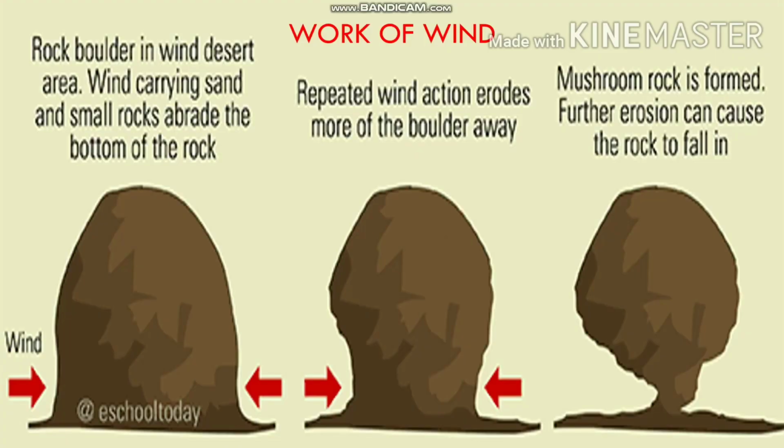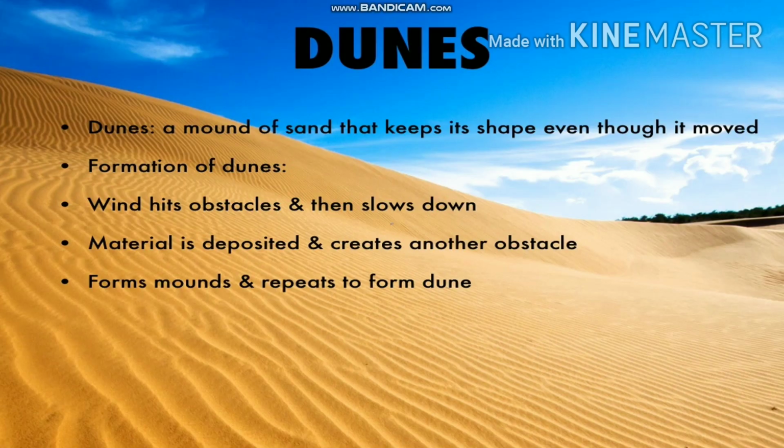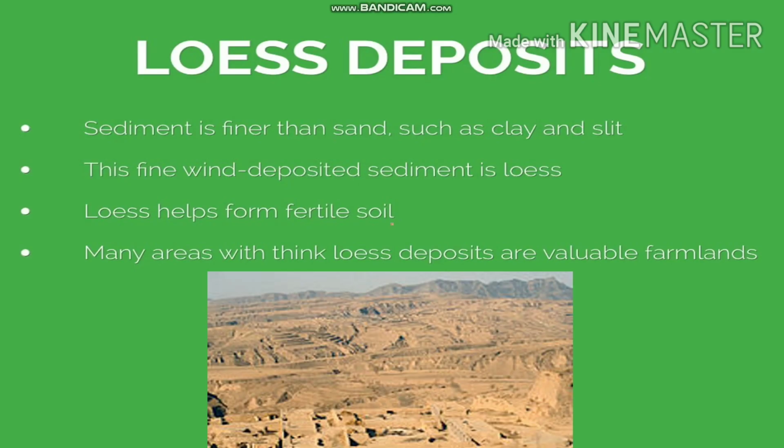An active agent of erosion and deposition in the desert is wind. Winds erode the lower section of the rock. Such rocks will have a narrow base and wider top. The wind lifts and transports sand from one place to another. When the wind stops blowing, the sand falls and gets deposited in low hill-like structures. These are called sand dunes. When the sediment is finer than the sand, the wind can carry it over very large distances. When such sediments are deposited in large areas, it is called loess.